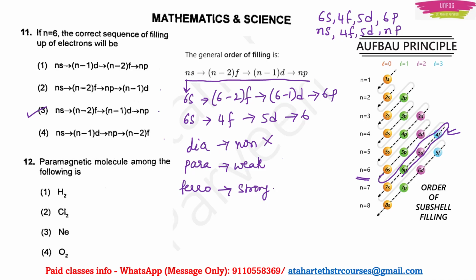In paramagnetic materials and in ferromagnetic materials, magnetism comes because of unpaired electrons. These unpaired electrons, we also call them as a lone pair of electrons. Now if you see the options H2, Cl2, Ne and O2, which is the one which is having lone pair of electrons? It is oxygen, O2. So option 4 will be the correct answer here. Okay.